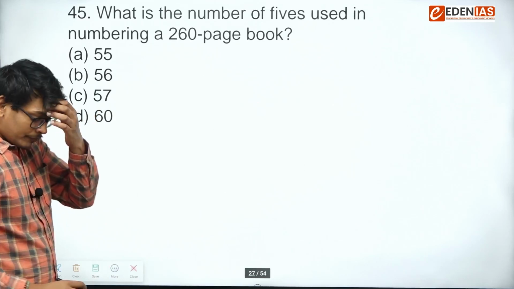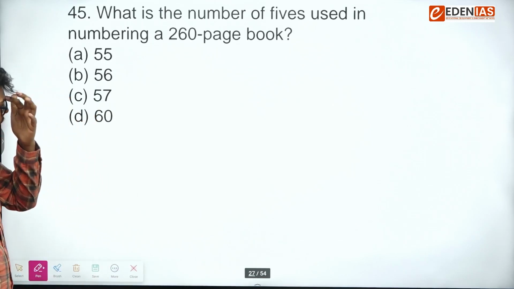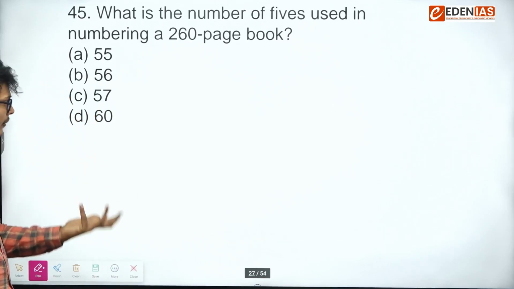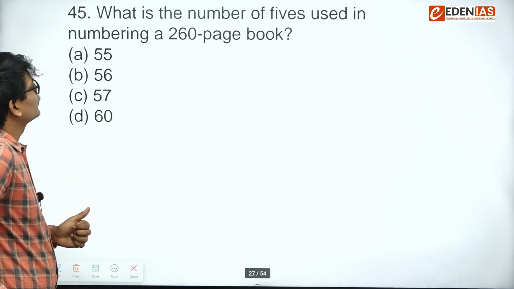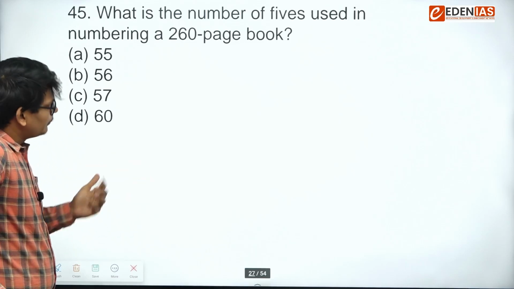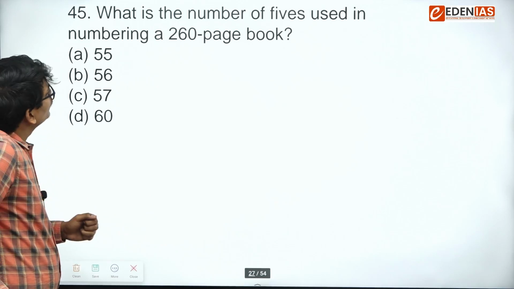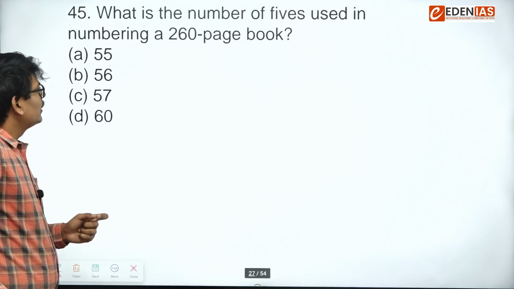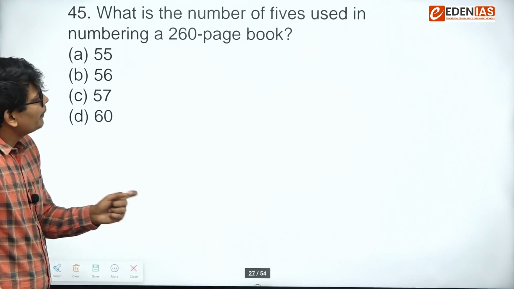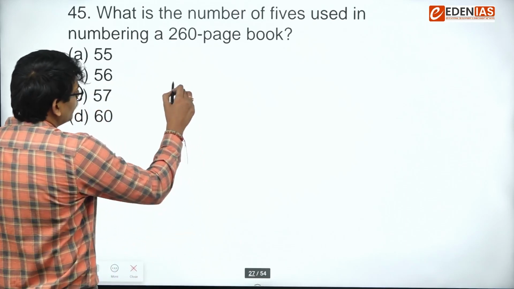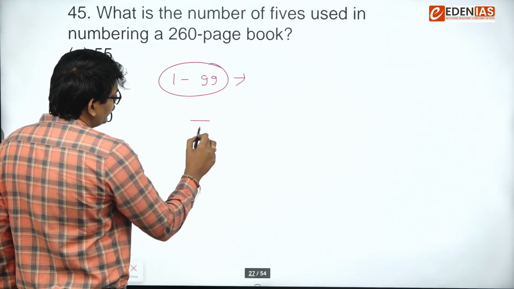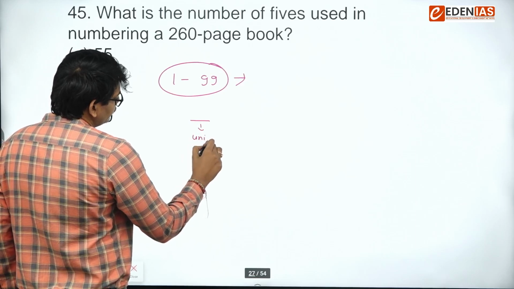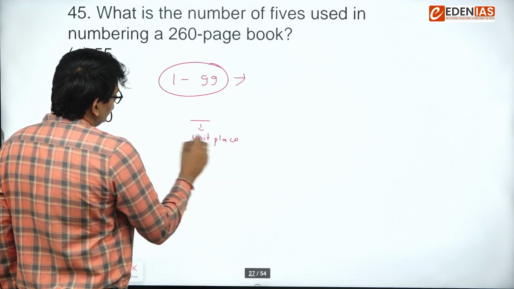What is the number of fives? Again, CSAT has asked this type of question previous times also, and a similar question came this year too. We have covered similar questions in classes also. What is the number of fives used in numbering a 260 page book? So let's talk about first, say, 99. There is a unit place and a tens place.